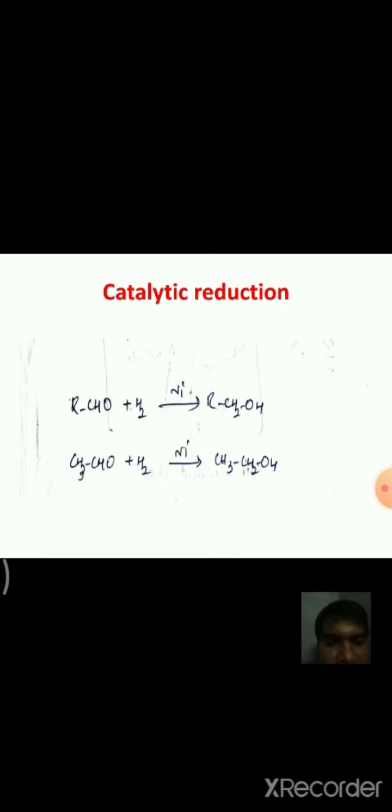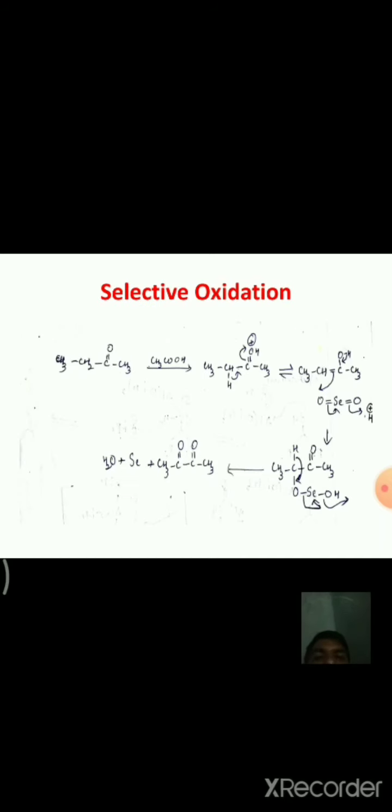Next, these are the oxidations of ketones. Ketones are oxidized in the presence of strong oxidizing agents in acidic medium, and they get converted into carboxylic acids.